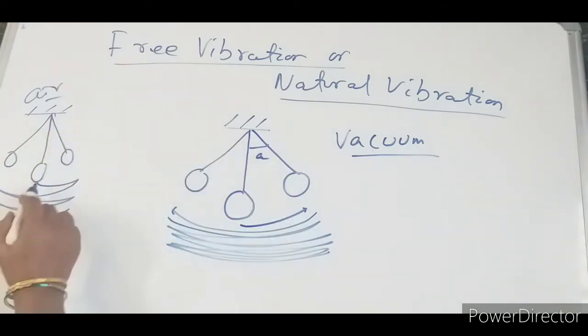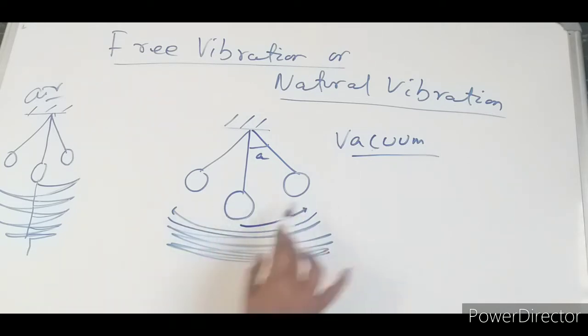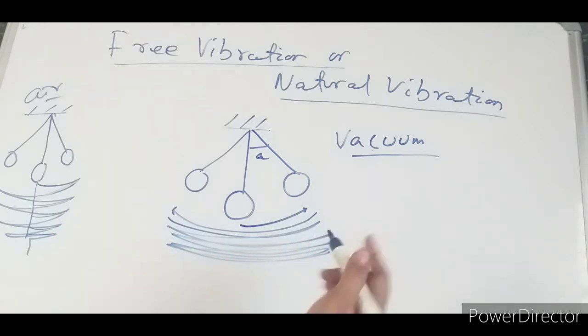But in this case, you see, the amplitude goes on decreasing. Here, first of all, this one is maximum. Now it is less. So the amplitude goes on decreasing in the case of air, because a resistive force is acting on that body. And here the resistive force is, let it be, the frictional force of air. But as I have taken another medium, vacuum, there are no external forces acting on the body. In that case, the body vibrates in its own frequency and own amplitude.